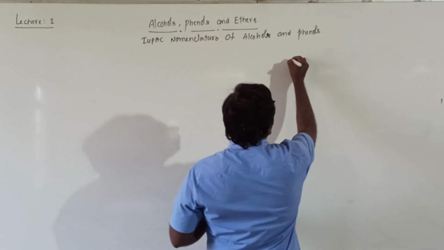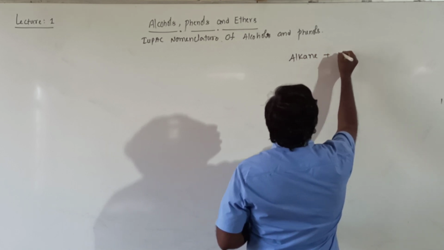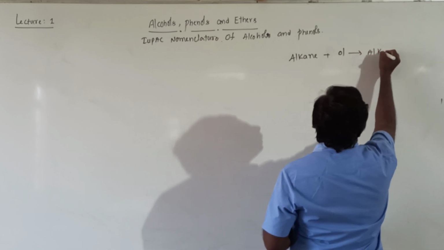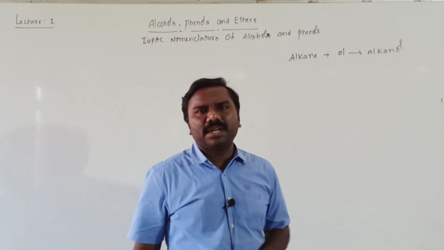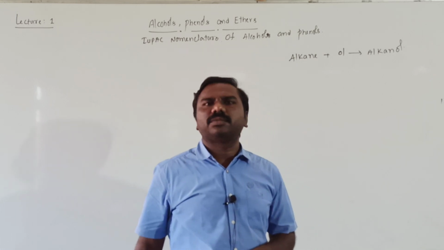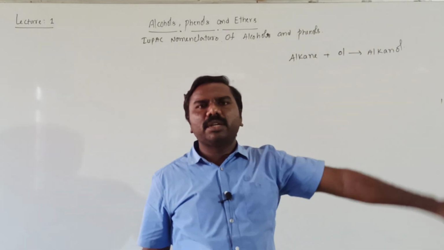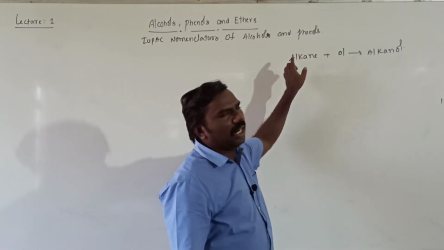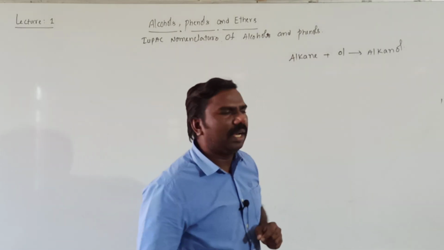It means alkane plus alcohol gives alkanol. Rules I am not discussing, students. We read them in the first year course. You just verify once. The letter E in alkane is replaced by OL, that is called alcohol, nothing but alkanol. OL is used at the end of the name.